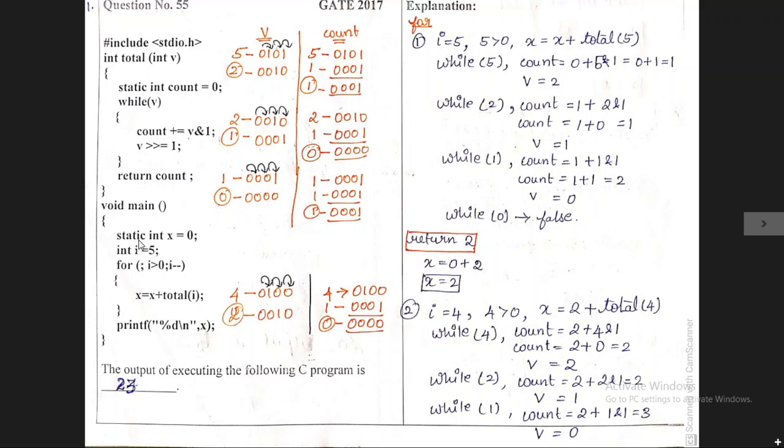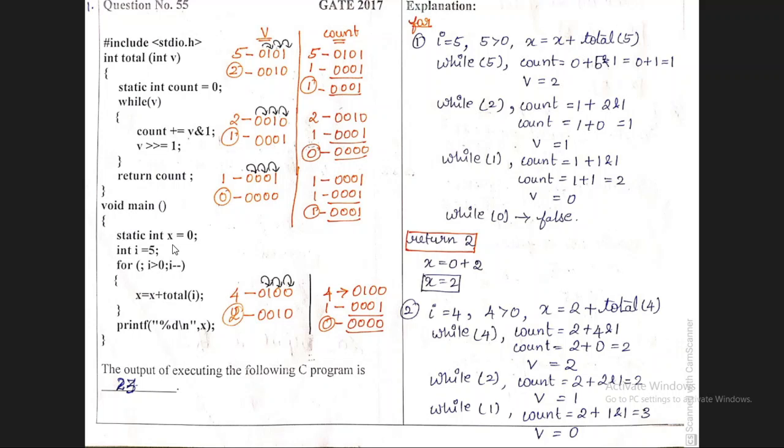they declared a static variable x equal to 0. You all know the difference between a normal variable and a static variable. Coming to the static variable, memory allocation is done only once, and it will only update the value, it will not erase the value. Coming to a normal variable, it will create multiple memory allocations in each call or in each function. In function concept, the static variable will not be destroyed after completing the function. It will retain the memory allocation.